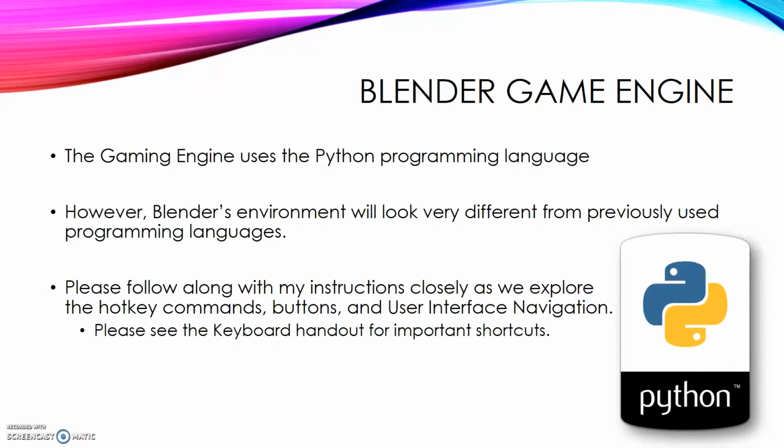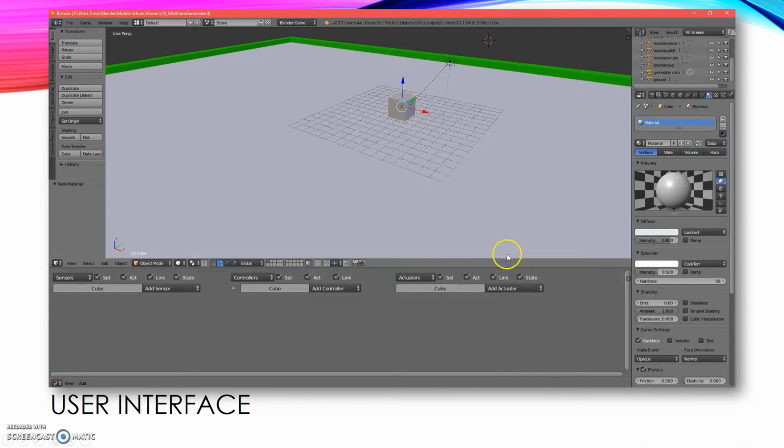One of the things that was unfamiliar to the girls was actually using hotkeys and buttons. On here you can see that I mentioned that there would be a handout for the shortcuts. That is because Blender is primarily powered by shortcuts. You need to know all sorts of shortcuts just to get to things quicker, and I wanted to give the students an opportunity to get used to shortcuts as well, so I gave them some handouts to give them more information. Here's an example of what the interface looks like, and as you can see, it's very different from what we would usually use for programming, so it was quite a unique experience for the girls to learn this new program.